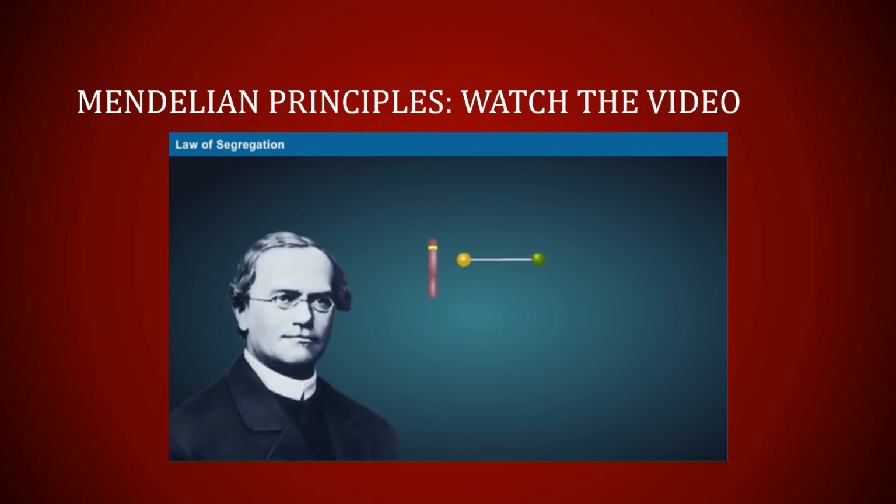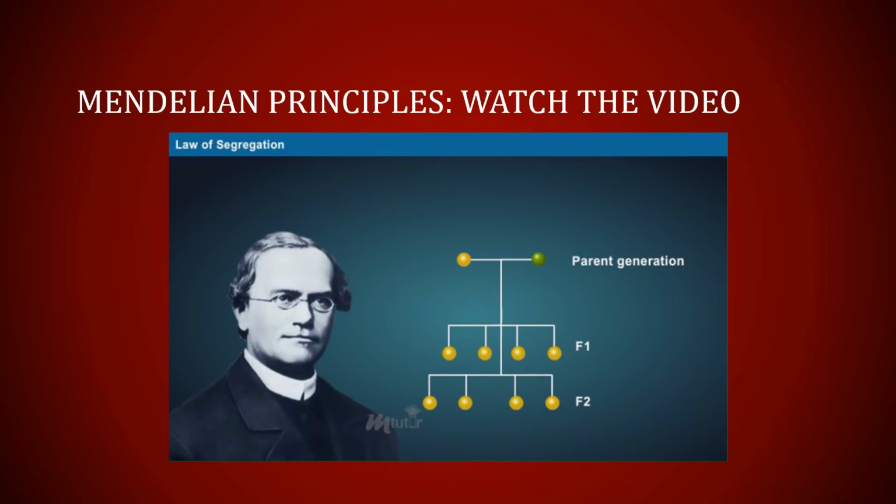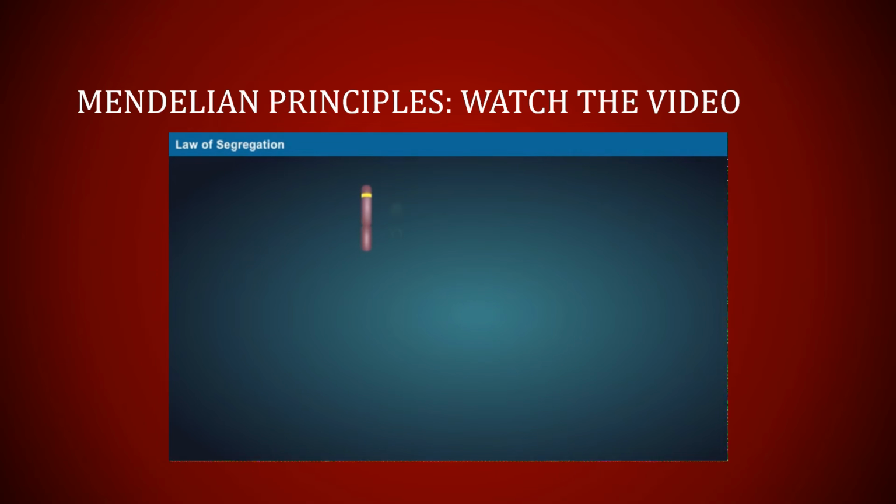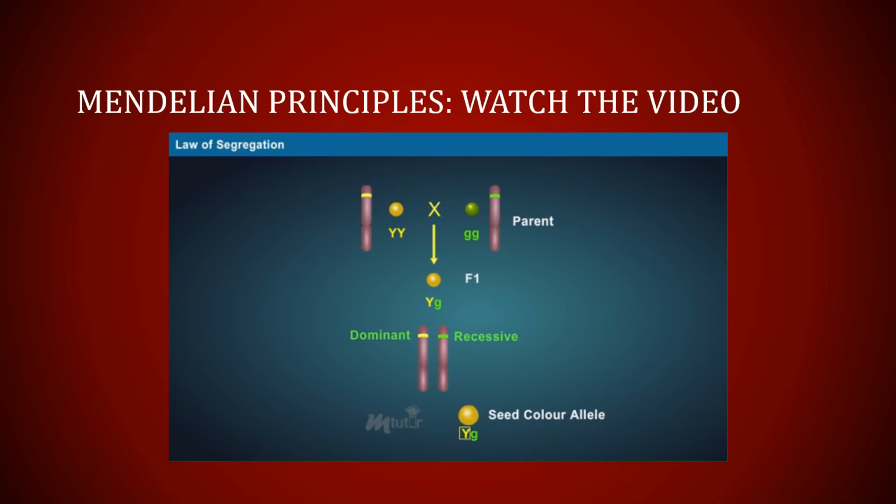Law of segregation. Mendel explained the law of segregation with the transfer of alleles from the parent to the F1 generation and F2 generation. An allele for a particular trait is transferred from each parent to the offspring, wherein the type of allele to get transferred is decided by chance.